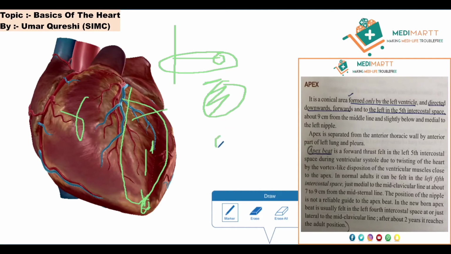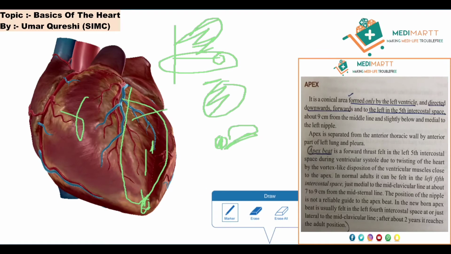If something is rotating in some axis, it will move forward and upward as it is moving. Understand that this is the axis and it is moving forward and coming back, so it is moving opposite to that axis. That's why it is written vortex like disposition. So this is the point of the ventricular muscles close to the apex.